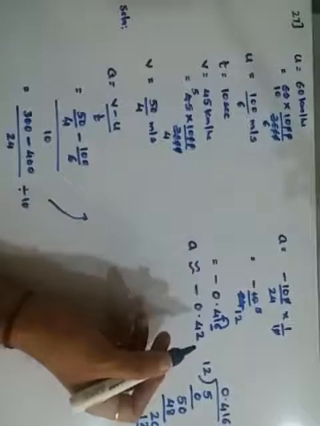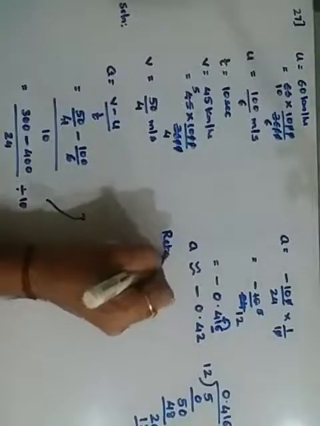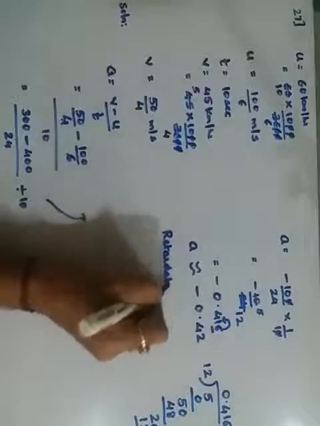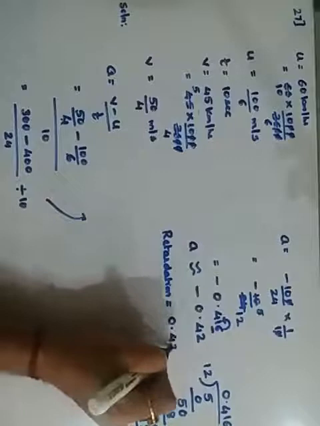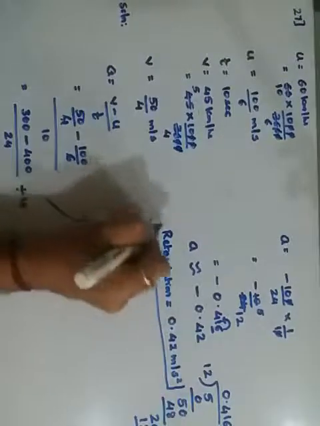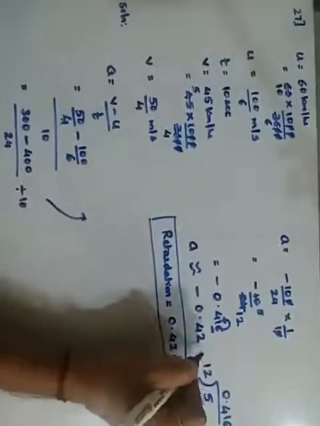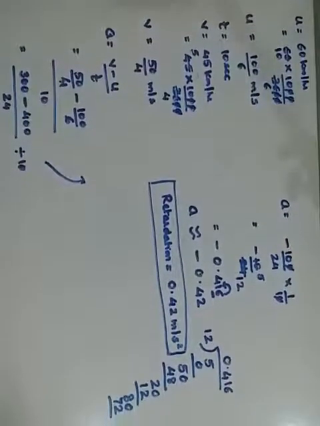But they have asked you retardation. So when you write retardation, you are supposed to write it as a positive value, 0.42 meters per second square. This is your final answer of retardation. Getting it? The division is shown on the side, just have a look at it. Okay, this is your 27th problem.